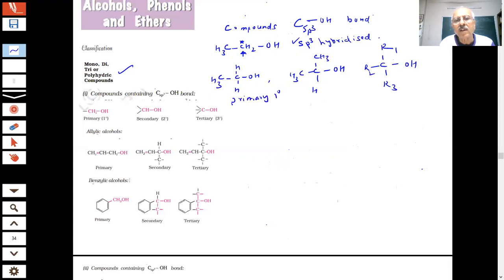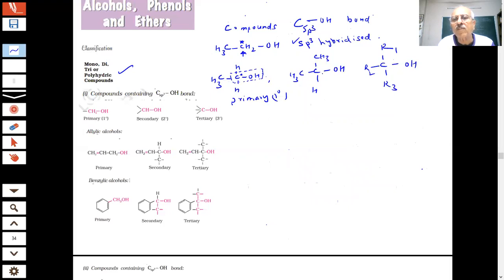Primary means 1 degree. Okay? This carbon is attached to how many carbon, students? The OH group carbon is attached to only one carbon, student. One carbon, this one. So 1 degree.